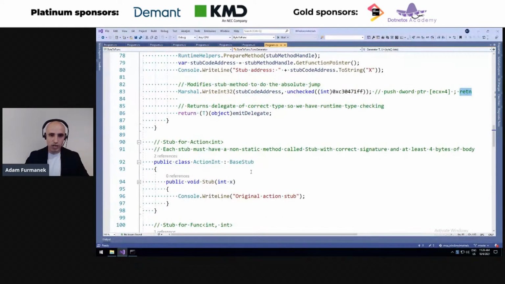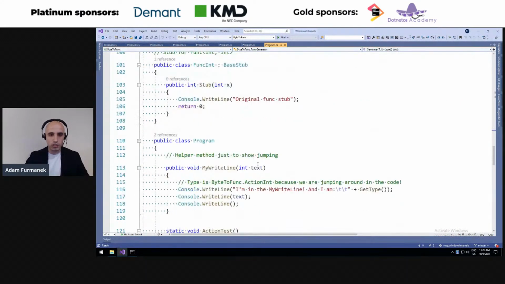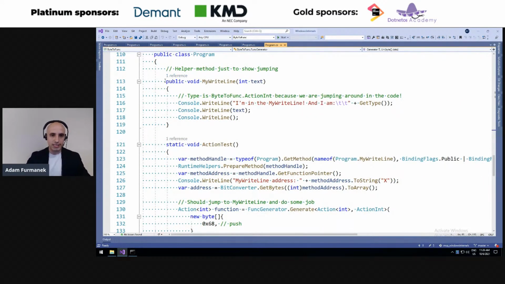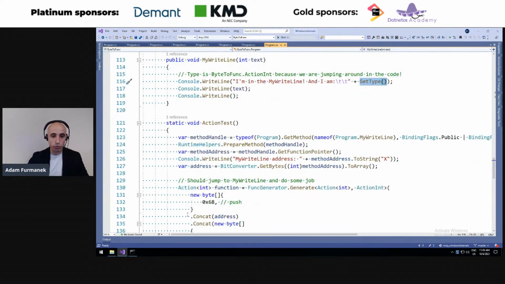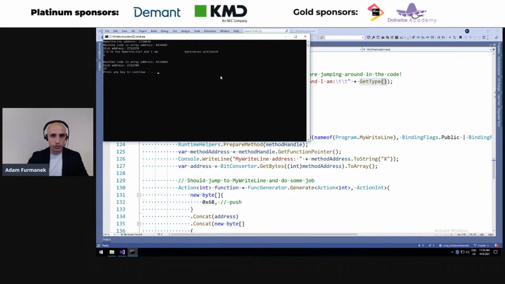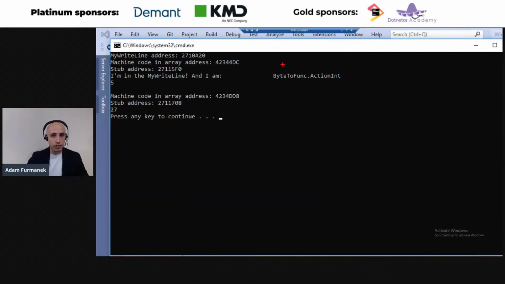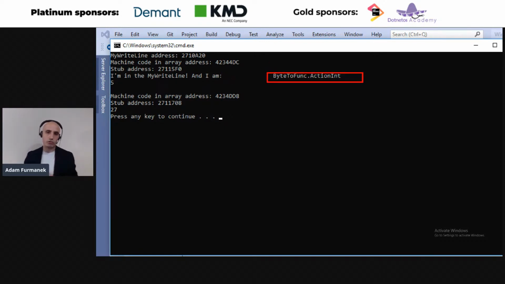So what is now happening, apart from that the code works, there is one very interesting thingy about how it works. Once again, we take the action example, but this time we are calling getType and we are printing where we are. So notice that when we execute this method, we are in myWriteLine, and even though the method myWriteLine was declared in class program, the .NET platform thinks that the actual type is called byte to func.actionInt.